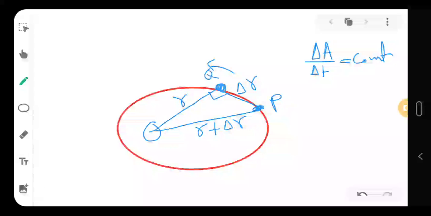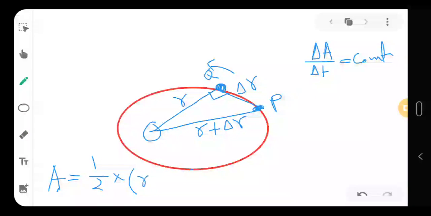So I can write here that the area is half into the height and the base. So the height can be taken as r, into delta r, you can say. Or even if you take r plus delta r as the height, then also there will be no problem. So okay, let us take this bigger one as the height.